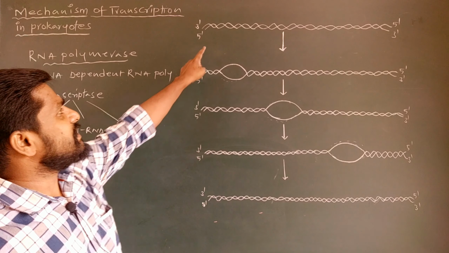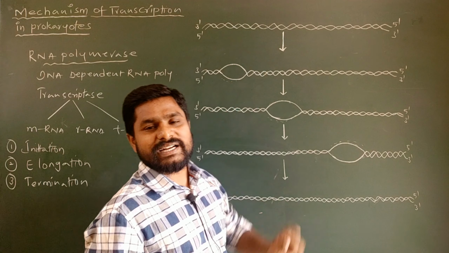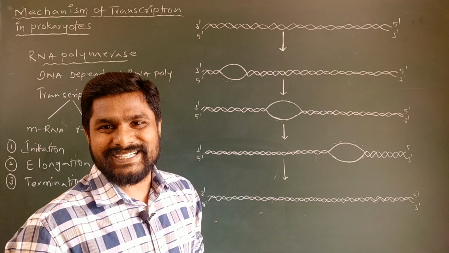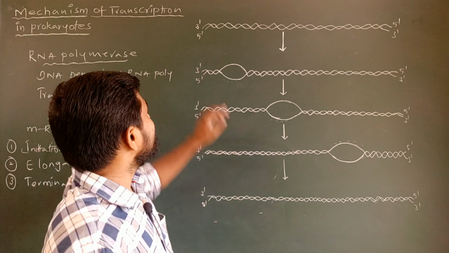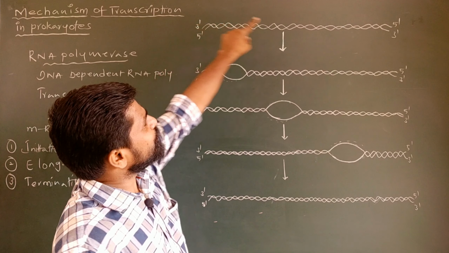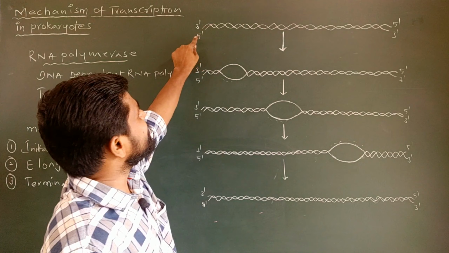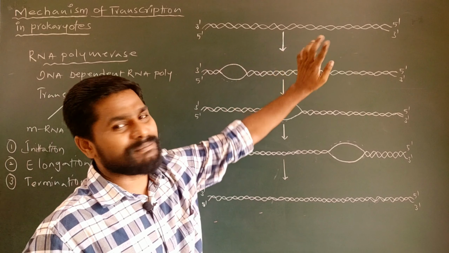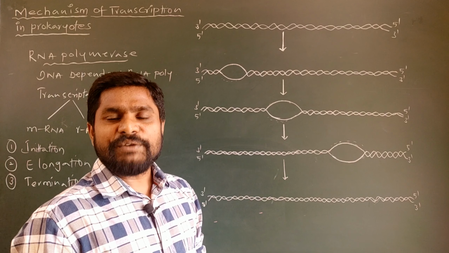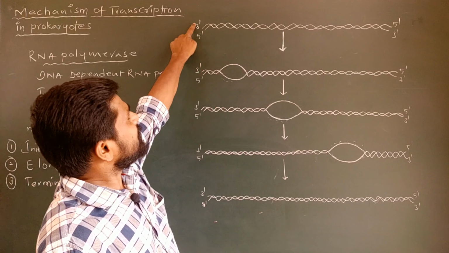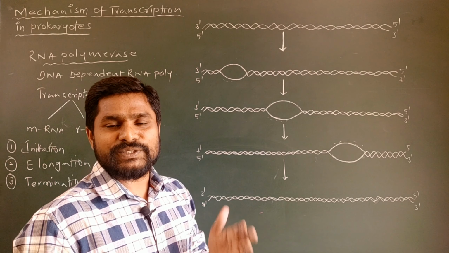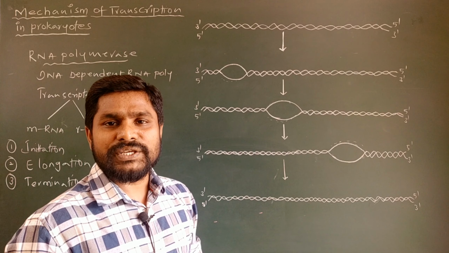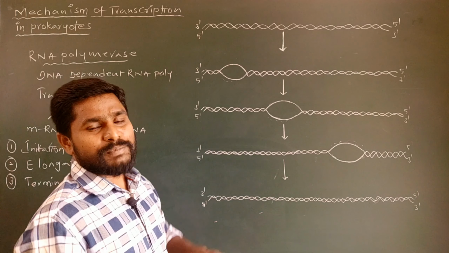Say this is the double-stranded DNA molecule acting as a transcriptional unit, which is going to be involved in transcription. This is the template strand of 3' to 5' polarity, and this is the strand of 5' to 3' polarity. We know very well this strand of 3' to 5' polarity acts as a template for the synthesis of the RNA molecule during this transcription process.